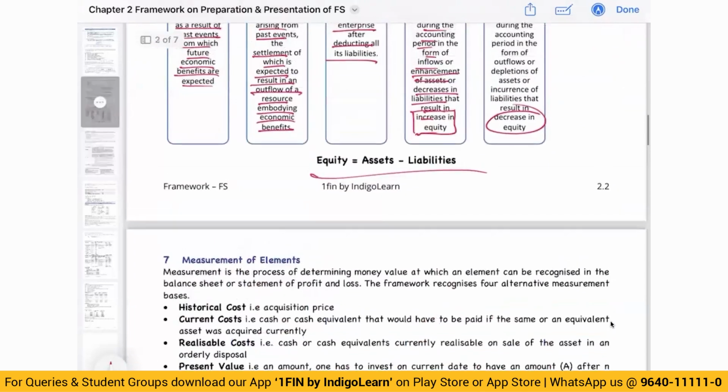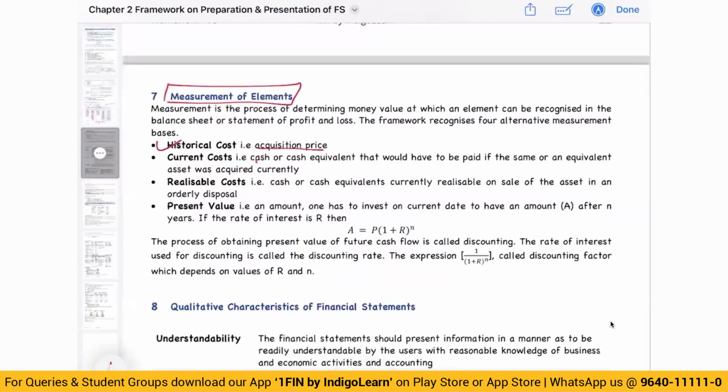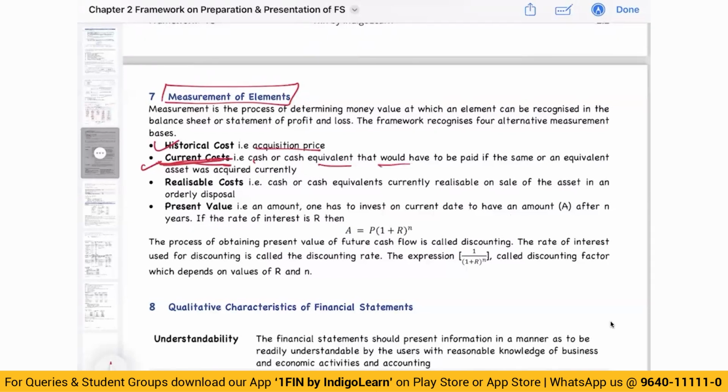Then framework also talks about how we can measure different elements, especially when it comes to the assets and liabilities. So elements can be measured either at historical cost. Let's say fixed asset can be measured at historical cost, that is the purchase price. It can be measured at current cost, but this is just the definition. AS 16 also tells, AS 10 also tells us that we can measure the assets at current cost, something like your fair value revaluation model. Cash that would have to be paid if the same or an equivalent asset was acquired currently.